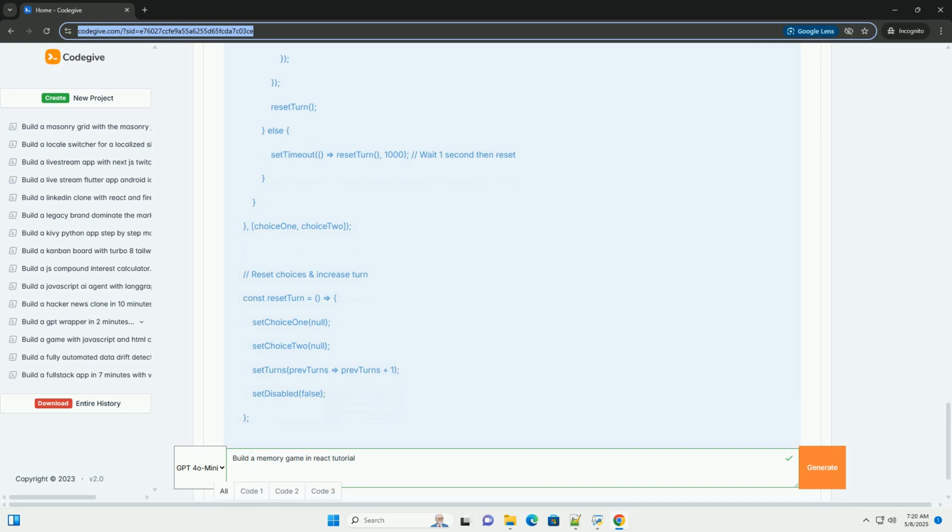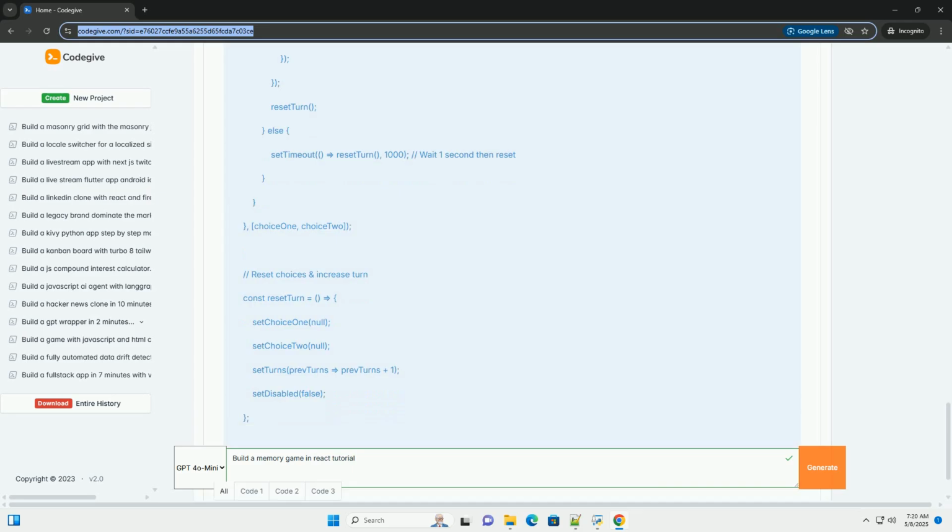otherwise it's an empty string. This class name is used to apply CSS styles that rotate the card to reveal the front. The onClick event of the back image calls the handleClick function. CSS: the CSS provides basic styling for the layout, card appearance, and flip animation. The key part is the transform rotateY(90deg) and transform rotateY(0deg) properties, combined with transition, to create the flip effect.